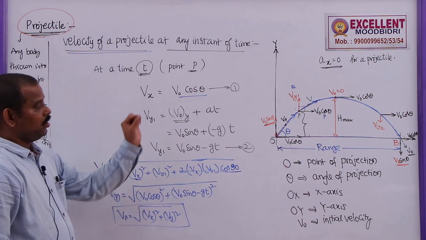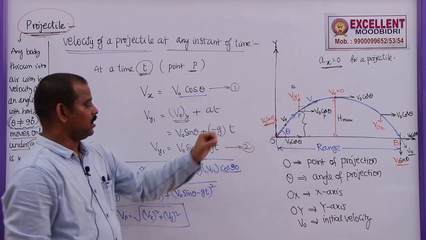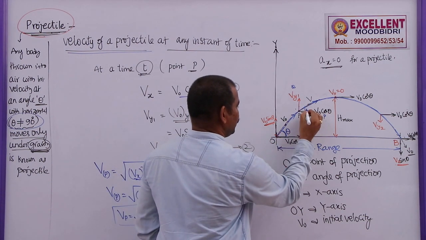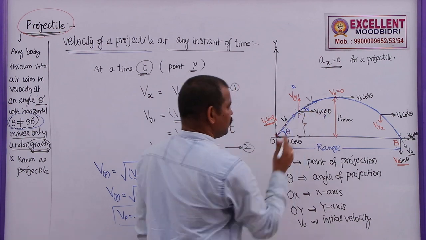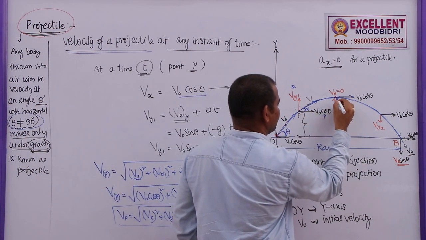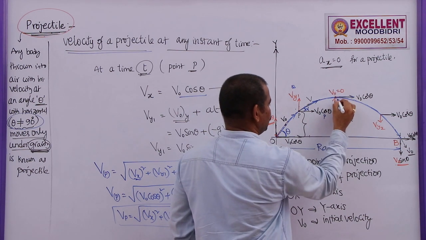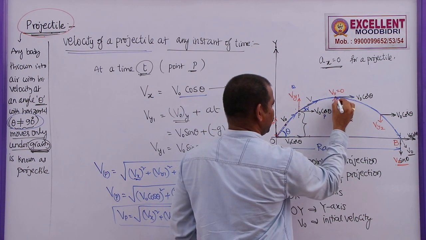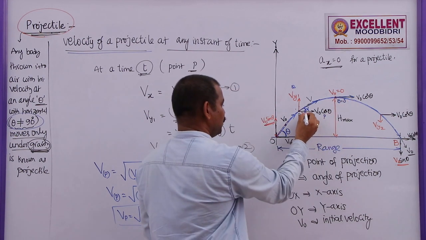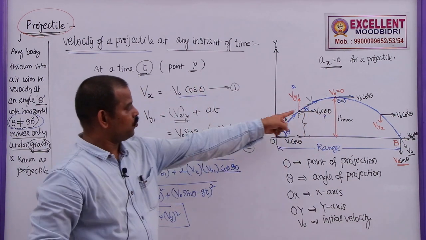That's it. Now, does the angle change or not? Here the angle of projection was theta, but here you see this is not theta, it is reduced to alpha. At the highest point the velocity is only along this direction, no vertical velocity, so the angle made by the resultant with the horizontal will be 0 there. But here let me take it as alpha. But how to find this one?